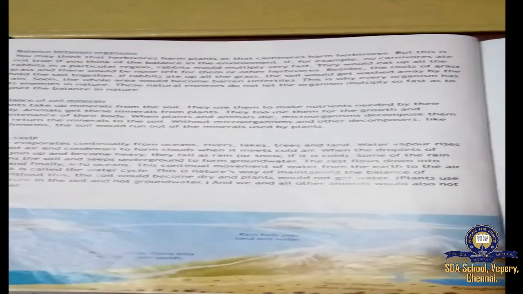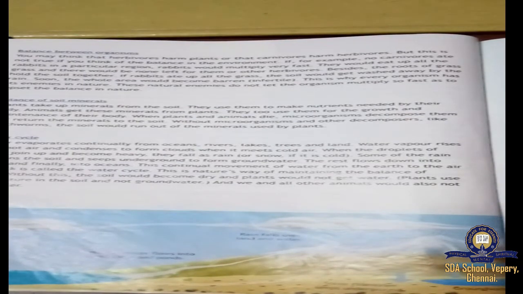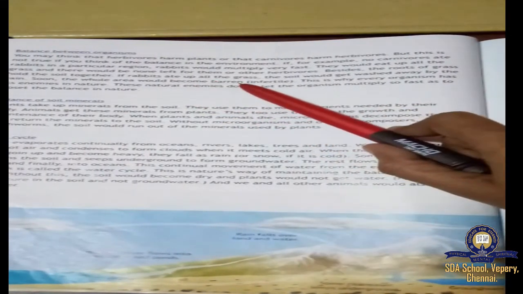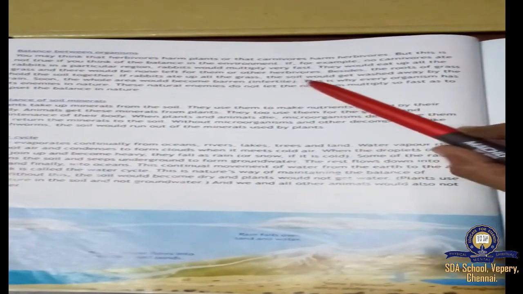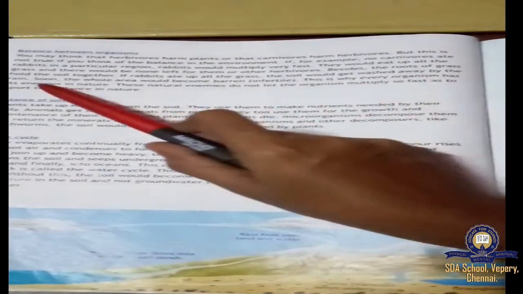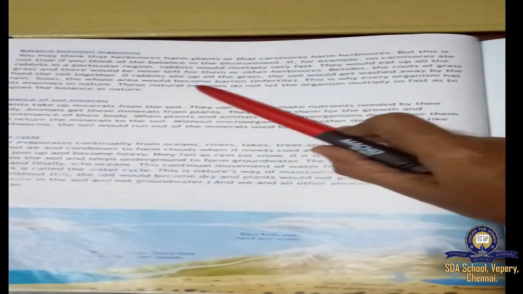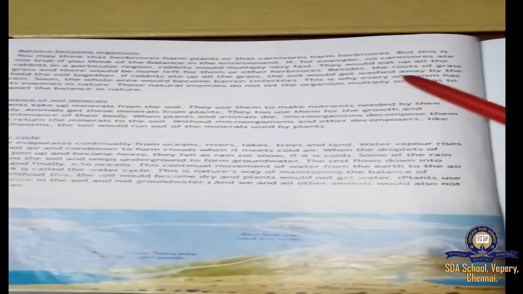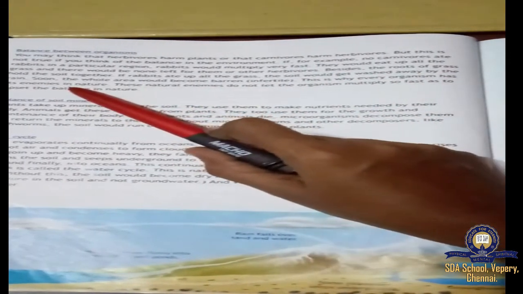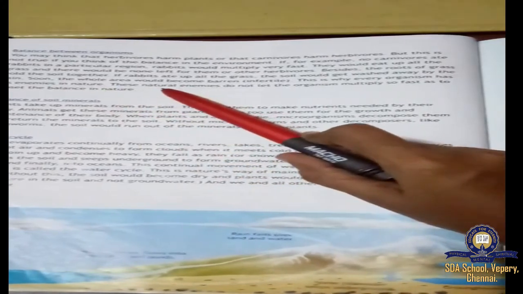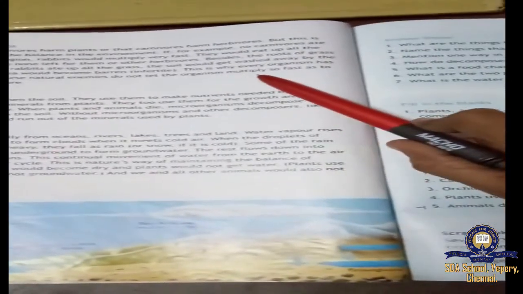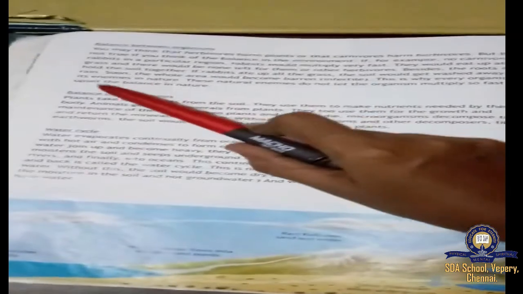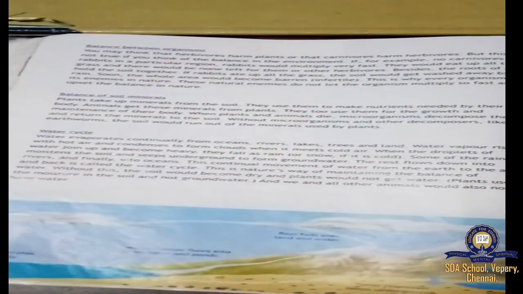This soil will hold the roots of grass very tightly. And if rabbits ate up all the grass, then what happens? The soil would get washed away by the rain. Soon the whole area would become barren, that is infertile. This is why every organism has its enemies in nature. These natural enemies do not let the organisms multiply so fast as to upset the balance in nature.